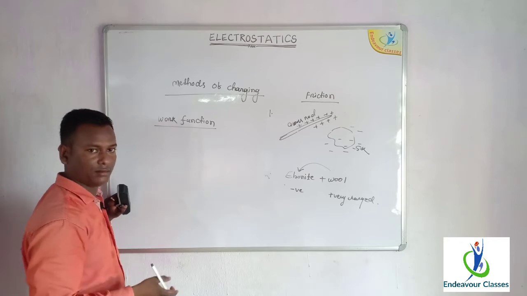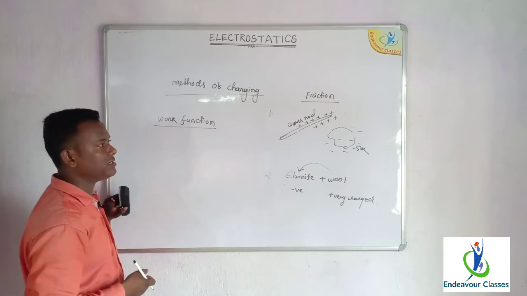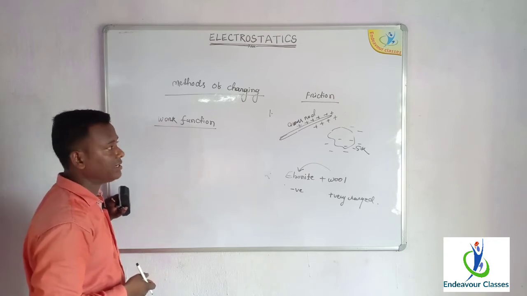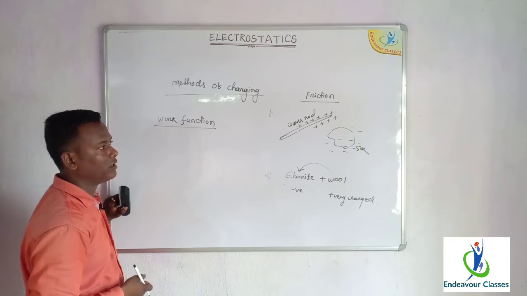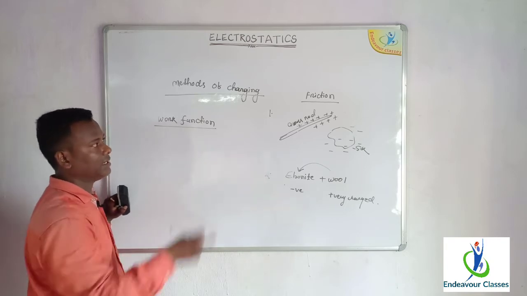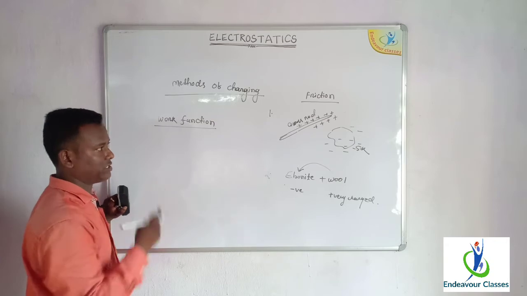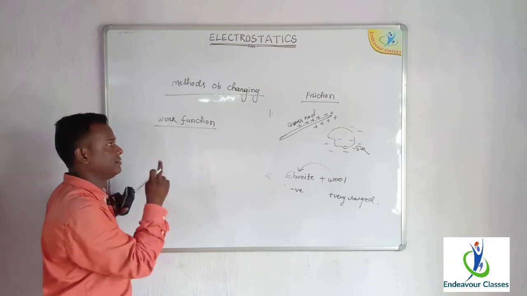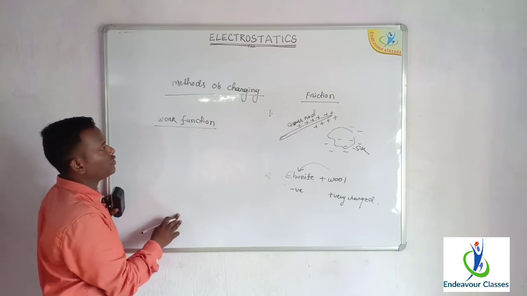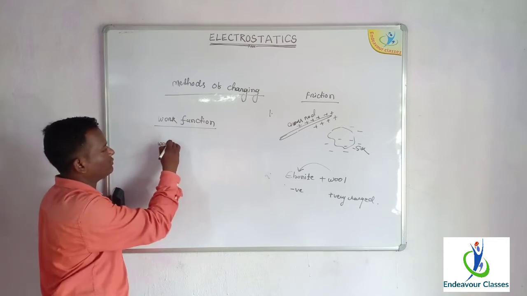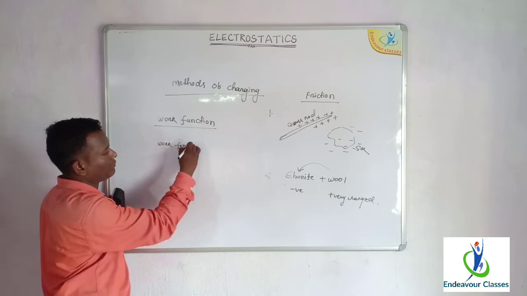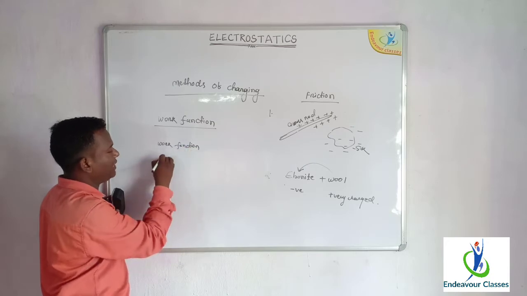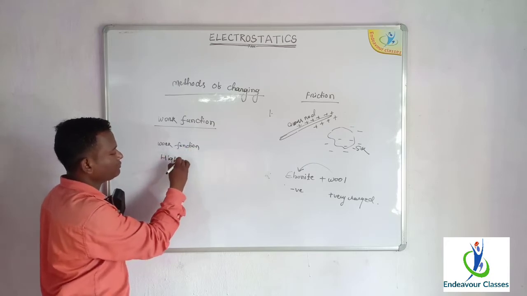When the glass rod is rubbed with silk, the electrons are transferred from the glass rod to the silk, making the glass rod positive and the silk cloth negative. From this, it is concluded that the glass rod has a lower work function and the silk cloth has a higher work function.